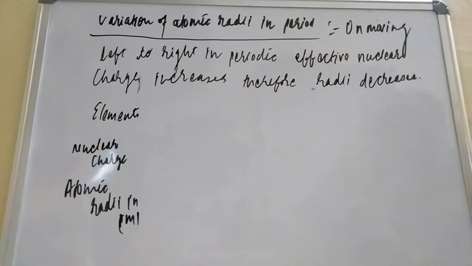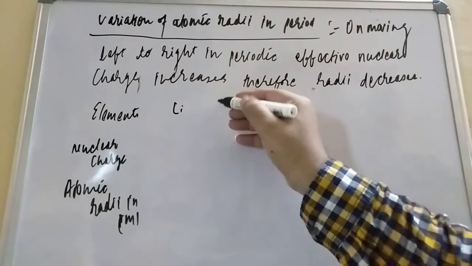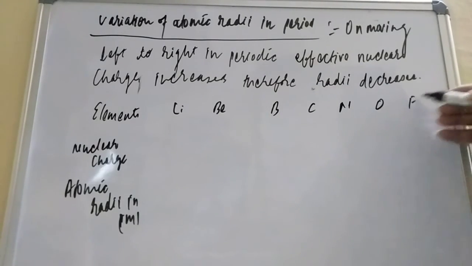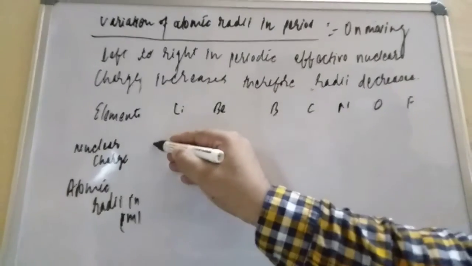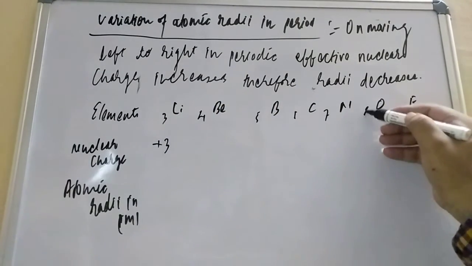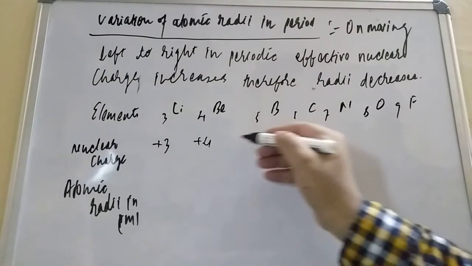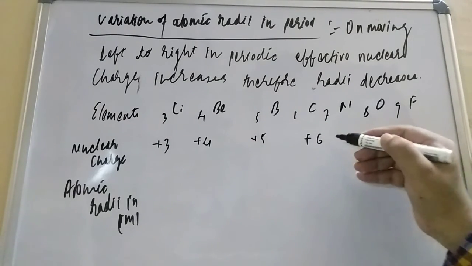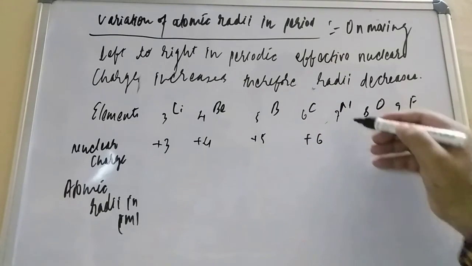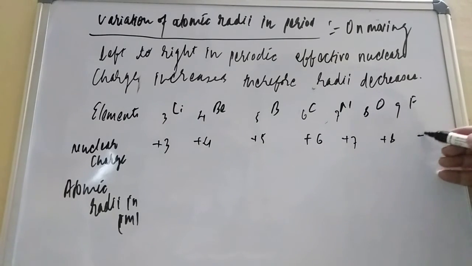So what are the elements? Lithium, beryllium, boron, carbon, nitrogen, oxygen, fluorine. Halogens we are not considering, students, because they have extremely high atomic radii due to the completely filled orbital. Now the nuclear charge here is +3, because the atomic numbers are 3, 4, 5, 6, 7, 8, 9. So +3, +4, +5, +6 for carbon, +7 for nitrogen, +8 and +9.